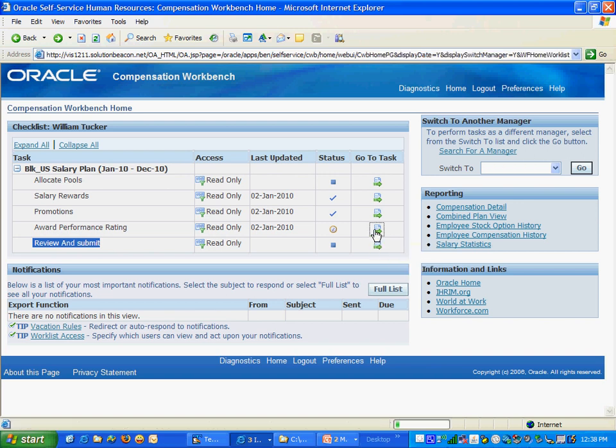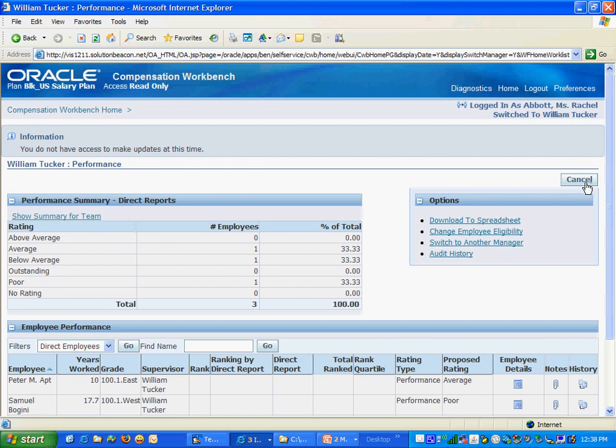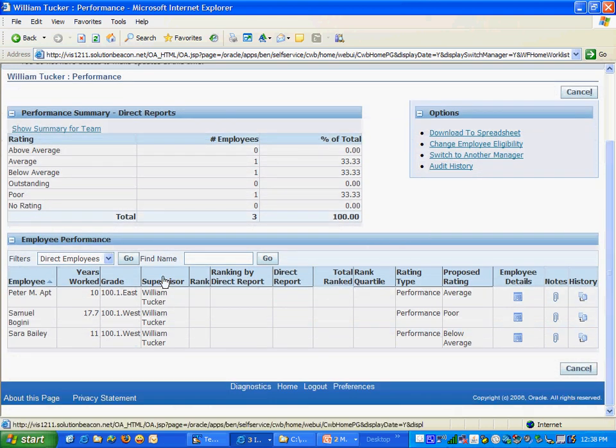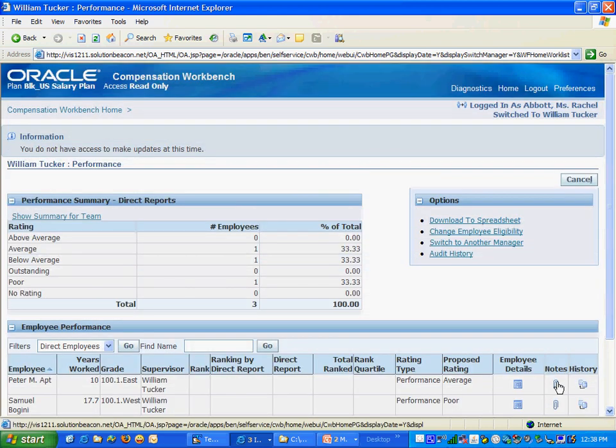If I want to review and submit, let me go to this task which is in progress, the awarding of performance ratings, and I can go here and award the performance rating to these employees. I can see their direct reports, total rank, and all those things. I can go to employee details and see the employee details from here. I can add any notes over here. I can download this spreadsheet, change the employee's eligibility.